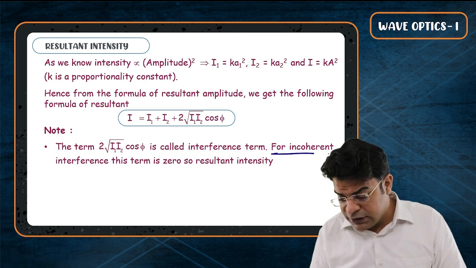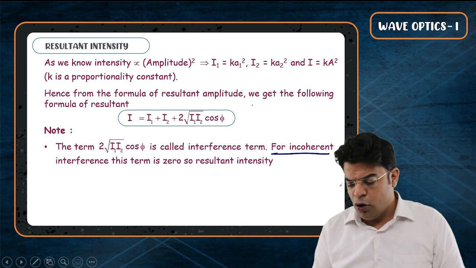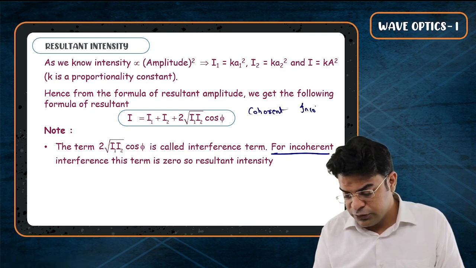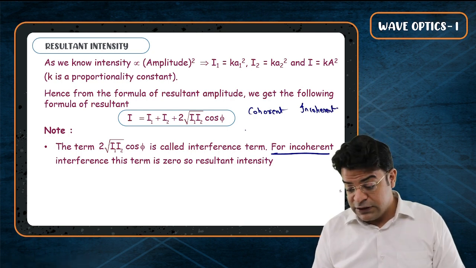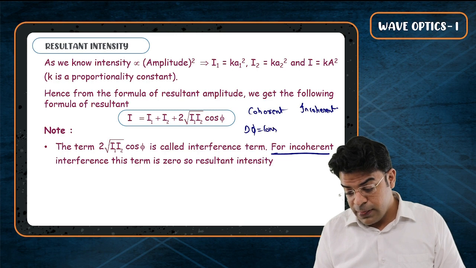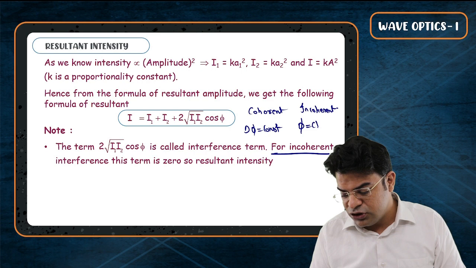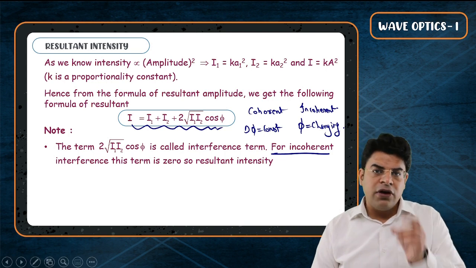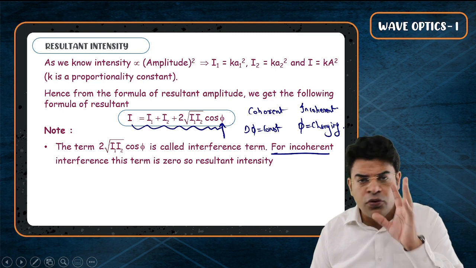For incoherent sources, what are incoherent sources? There are two types of sources: coherent sources and incoherent sources. Coherent sources are the ones for which the phase difference remains constant. And incoherent sources are the ones for which the phase difference keeps on changing with time. So looking at the expression, you can say that for incoherent sources, this value phi will keep on changing with time. It won't be constant.